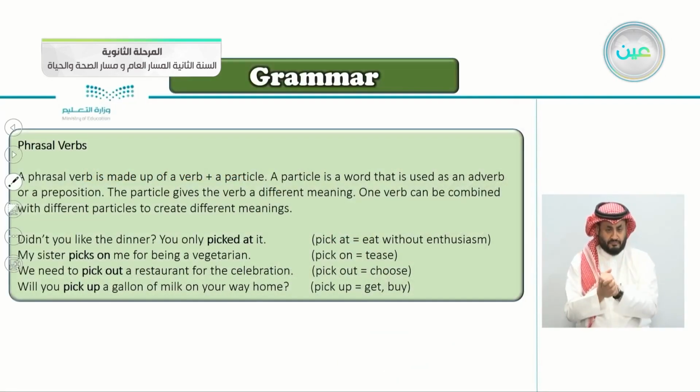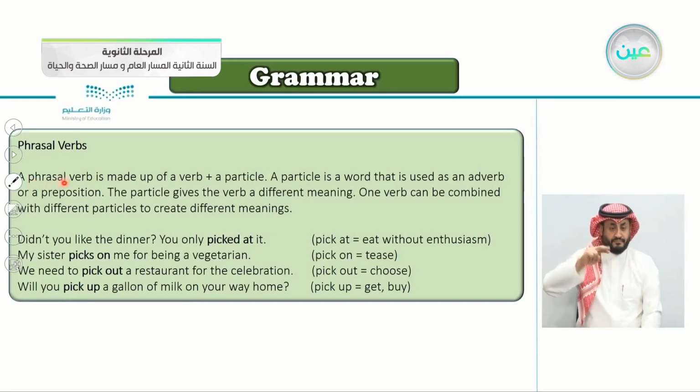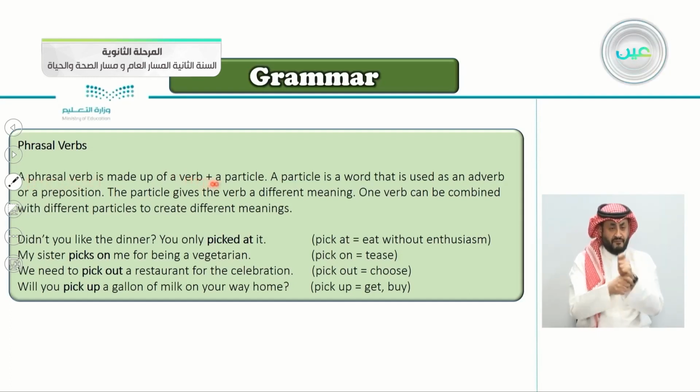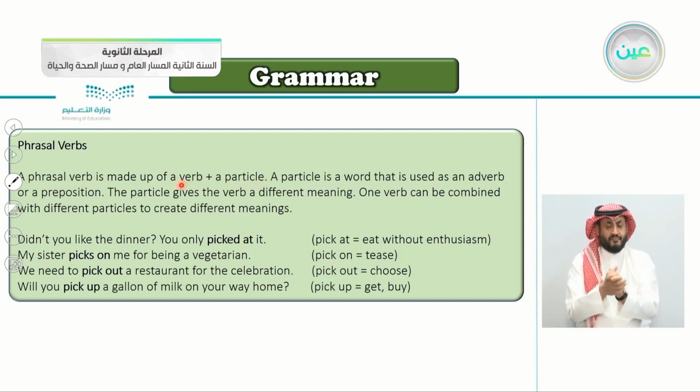So phrasal verbs, let's read this together. A phrasal verb is made up of, from the word itself, phrase. Phrase means more than one word. And it's a verb. So it's a phrasal verb. It is made up of a verb plus a particle. So it has 2 parts: a verb and a particle. What is a particle?